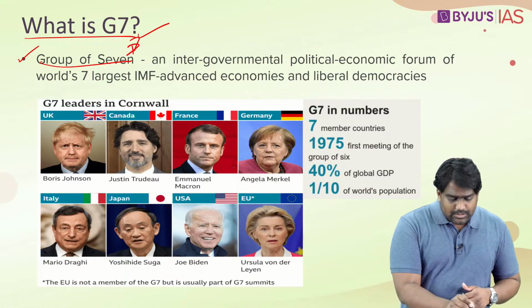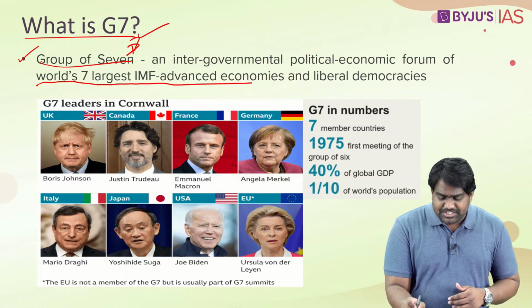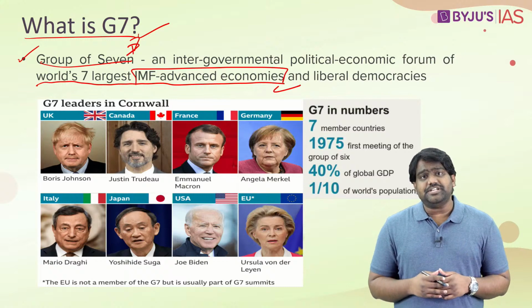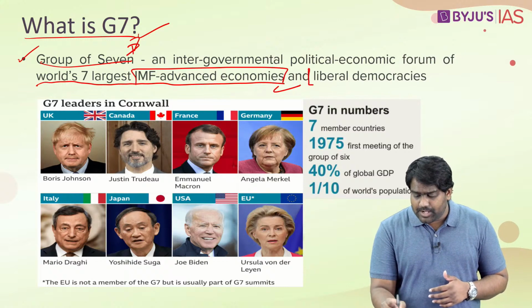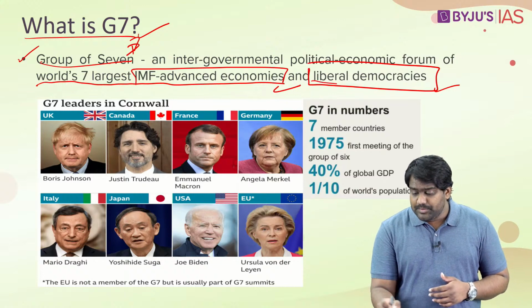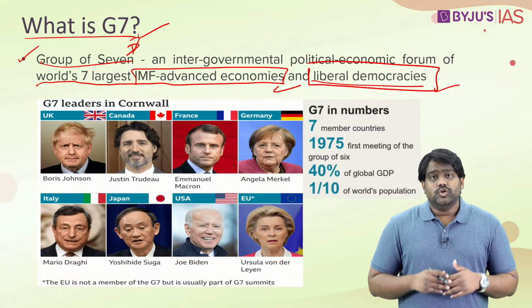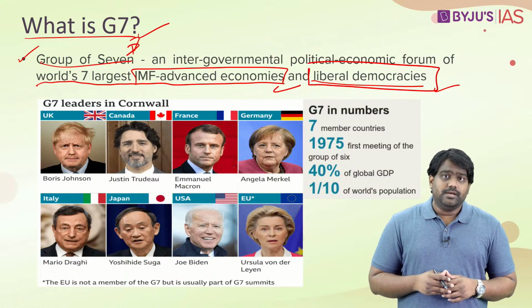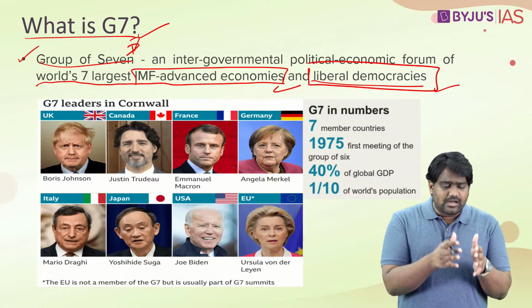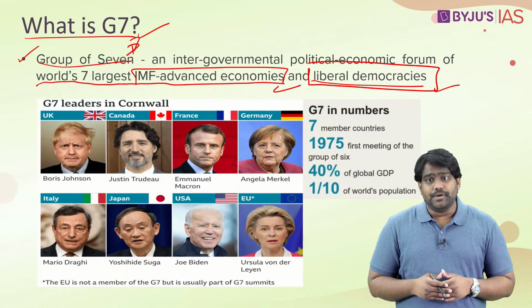It includes the world's 7 largest IMF advanced economies. These countries are Western developed countries, wealthy nations, and also liberal democracies. So politically and economically, these 7 countries have a lot of alignment. They concur on most of the global issues.